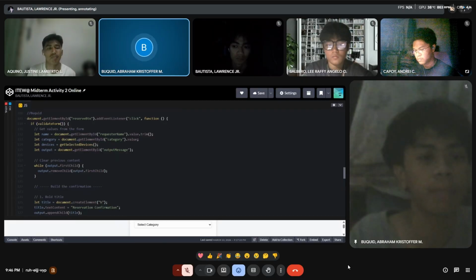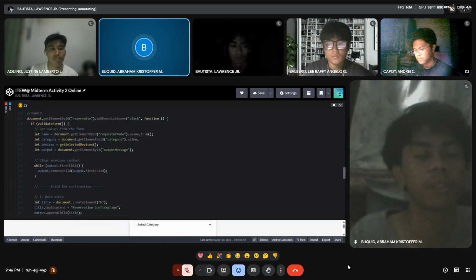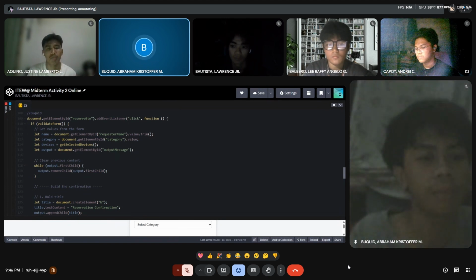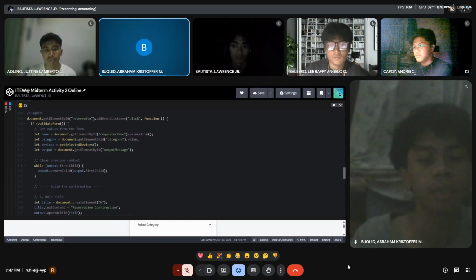Next is the let name, let category, let devices, let output. In this section, it gets the values from the form. In the let name, getElementById requester's name has a trim. The purpose of the trim is to remove the extra spaces before and after the text.